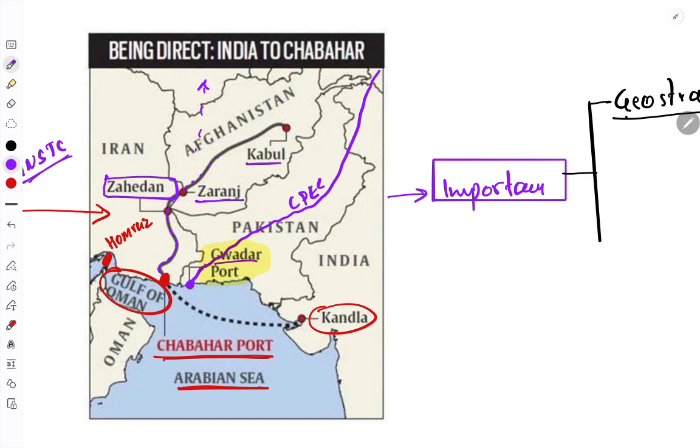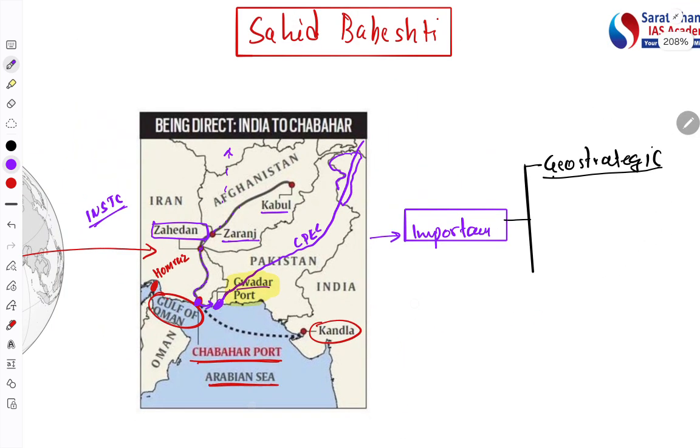This economic corridor passes through the Indian territory which is occupied by Pakistan, the Pakistan-occupied Kashmir, and it connects the Gwadar port also. So Chinese presence is there, as well as Pakistan. If India has control over it, it can counter the Chinese presence in this particular region. So it is geostrategically important to counter China and Pakistan.